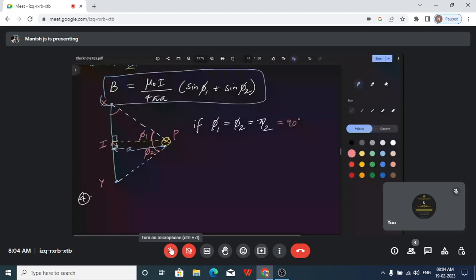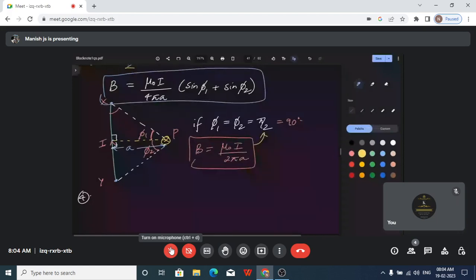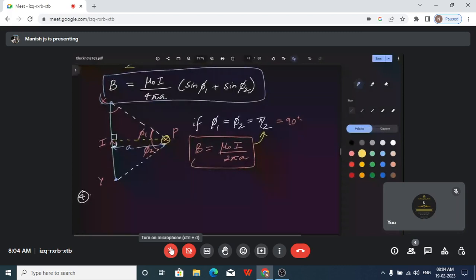So if they become 90 degrees, then the magnetic field is going to be B is equal to mu naught I upon 2 pi A. These are the conditions that apply. That is when both the angles phi 1 and phi 2 are equal to 90. In that case, you will get mu naught I upon 2 pi A.